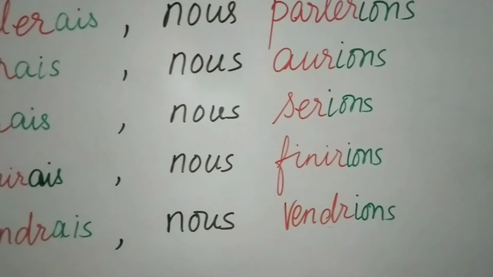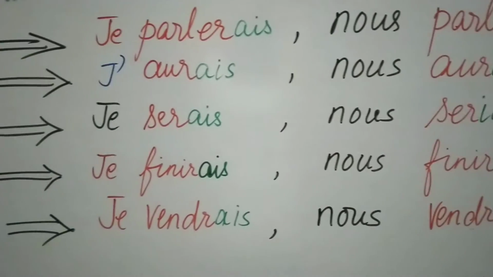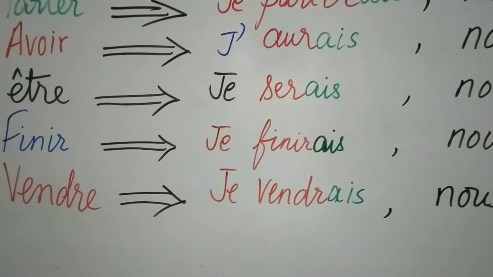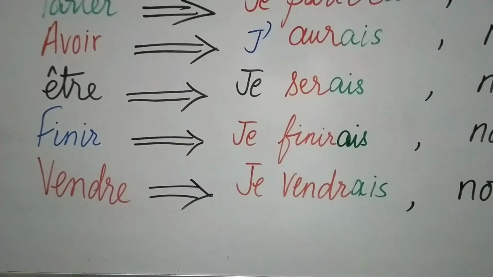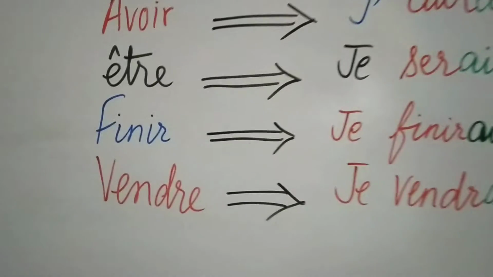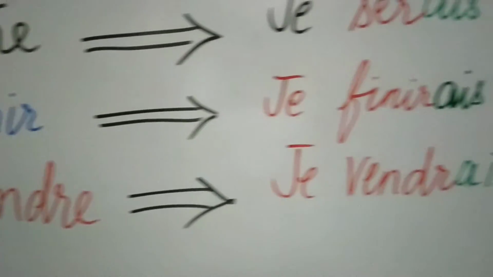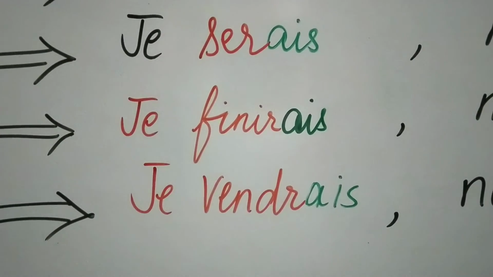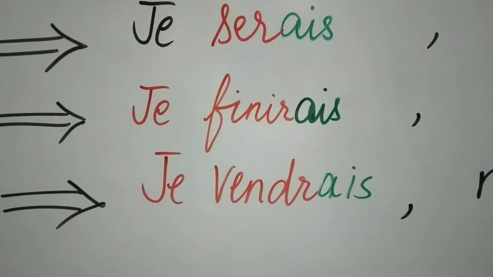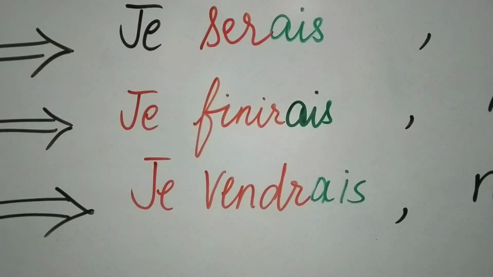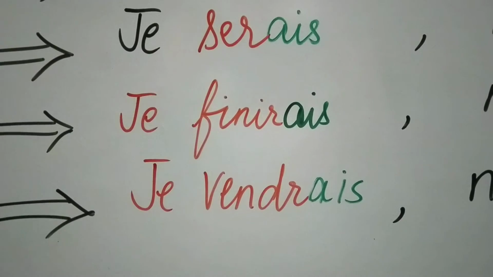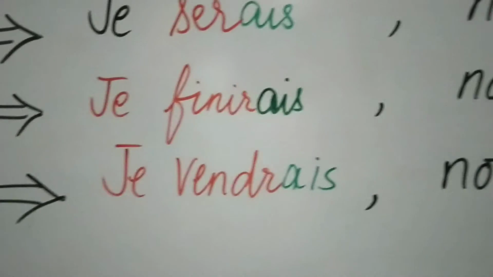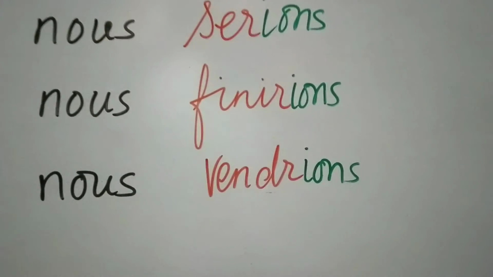Even for the IR verbs, all regular IR verbs, the stem of the future will become the infinitive. But for all irregular IR verbs, definitely you will have to know the conjugation of the verb in the future to take the stem. The last verb which I have given you is an RE verb, vendre. If you notice, when you form the future tense, you drop the final E and then add the future ending. So the stem of the future for vendre will become V-E-N-D-R, to which if you add the imperfect ending AIS for je, you will get je vendrais. And for nous, it becomes nous vendrions.